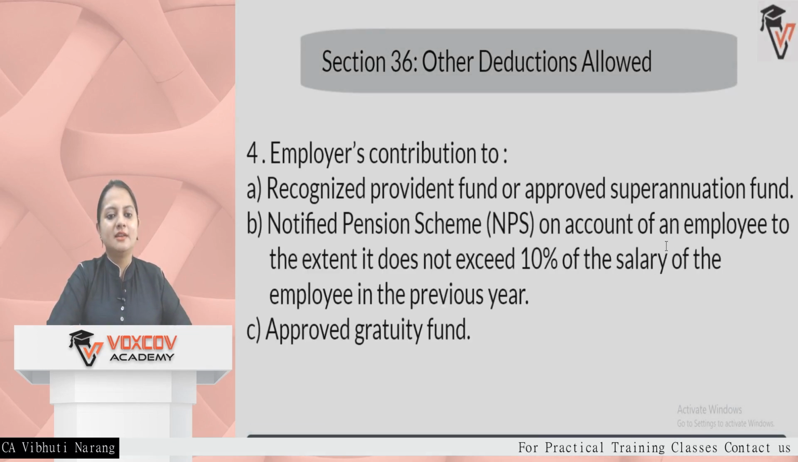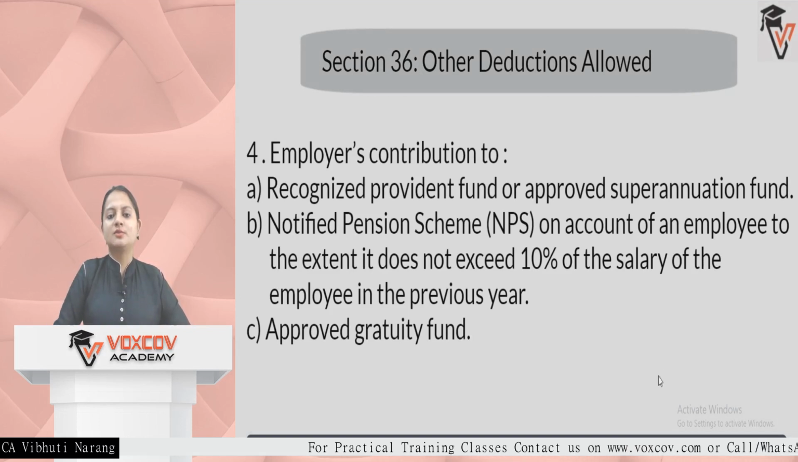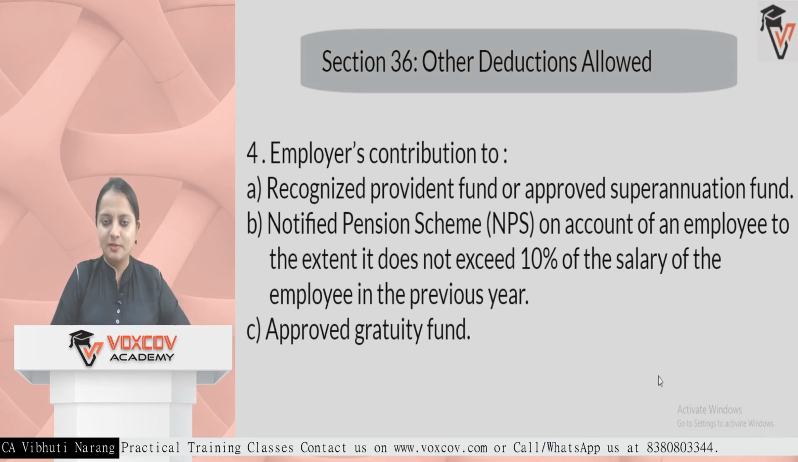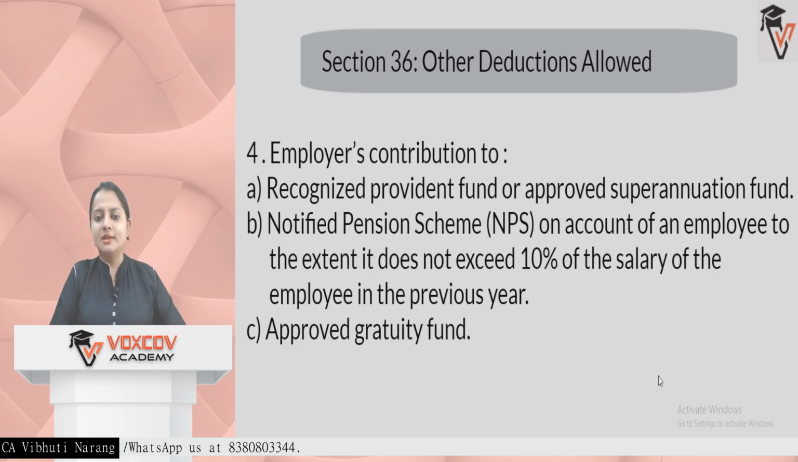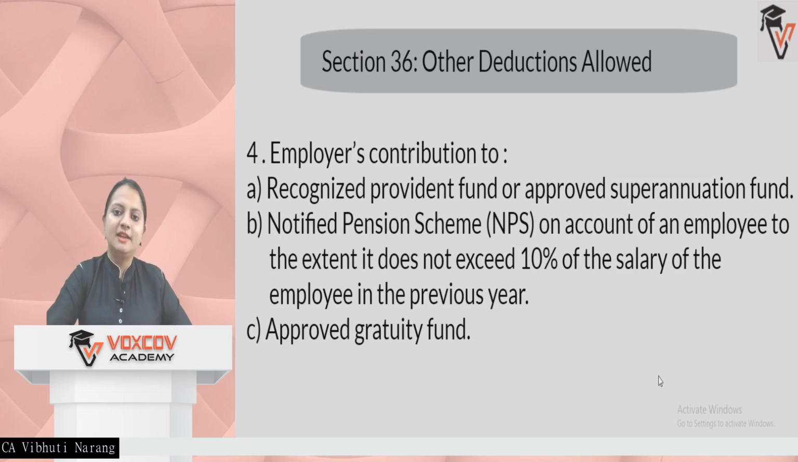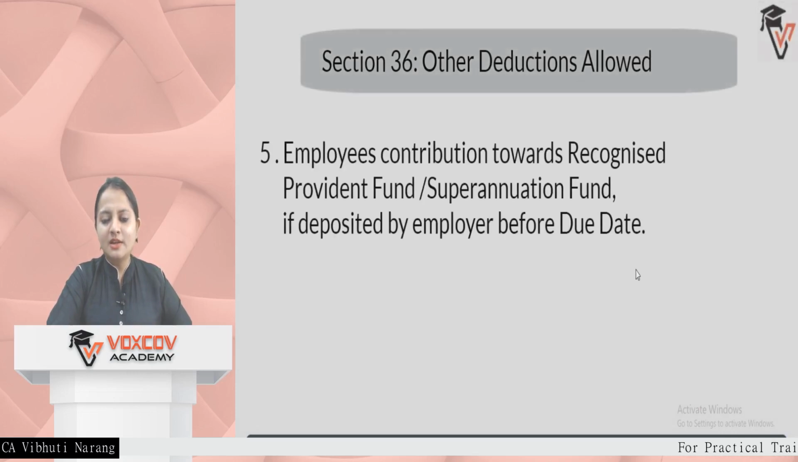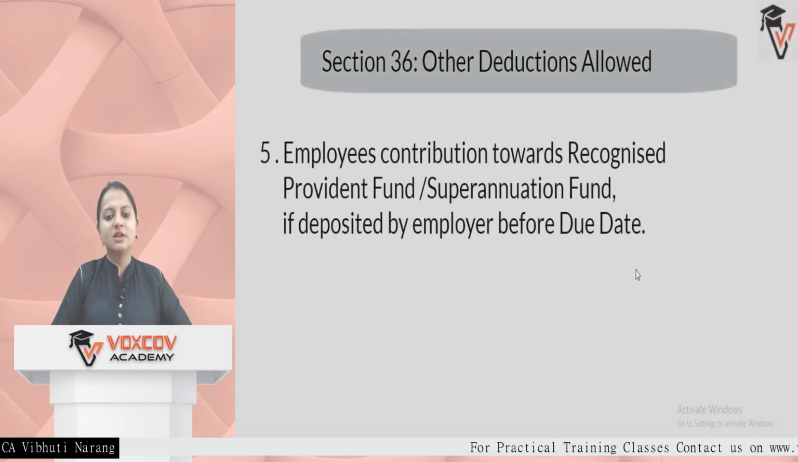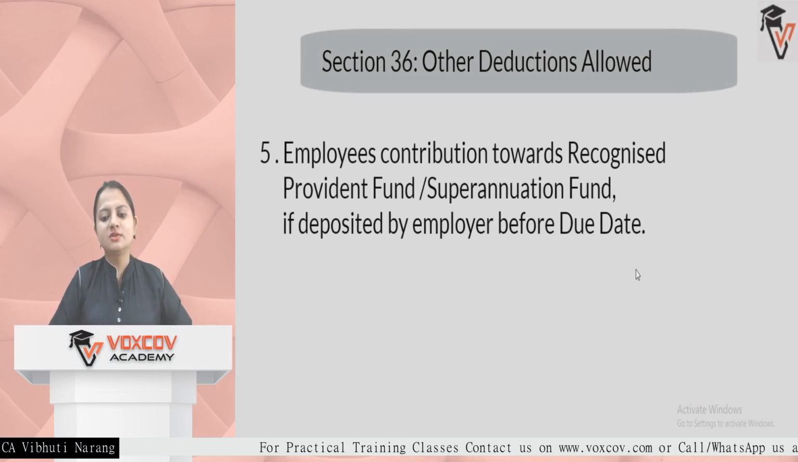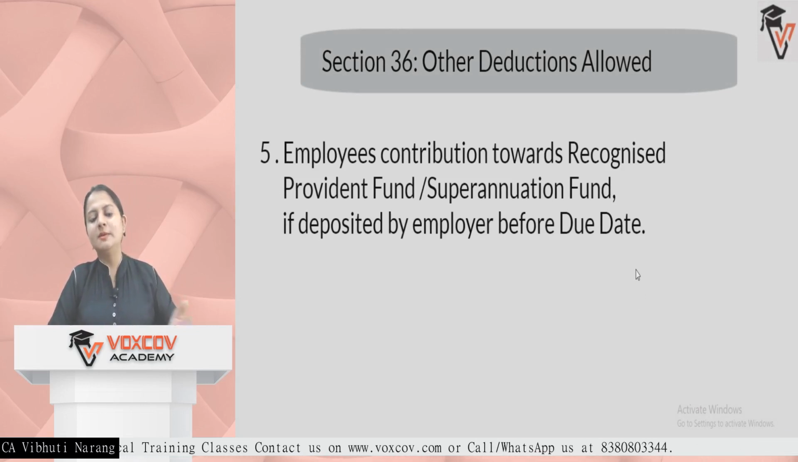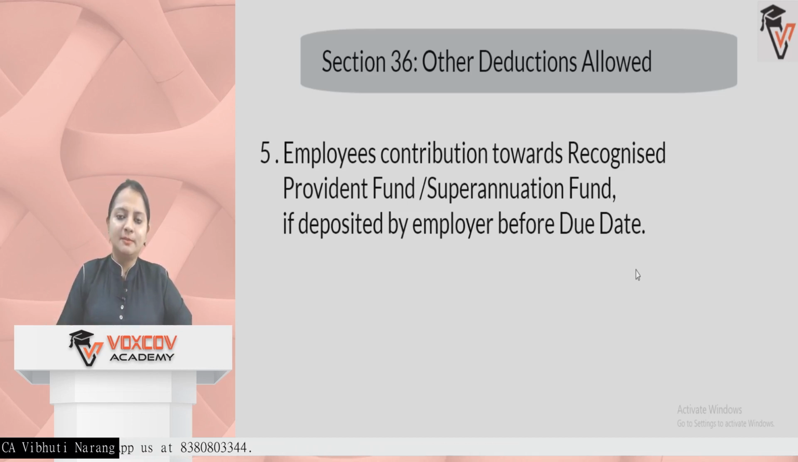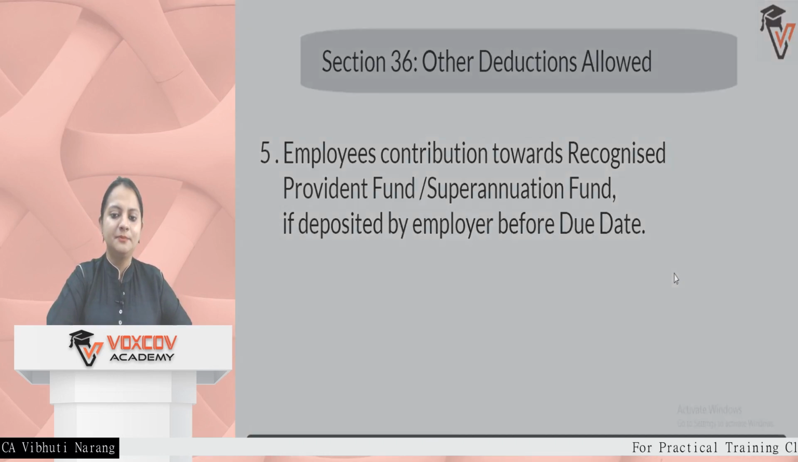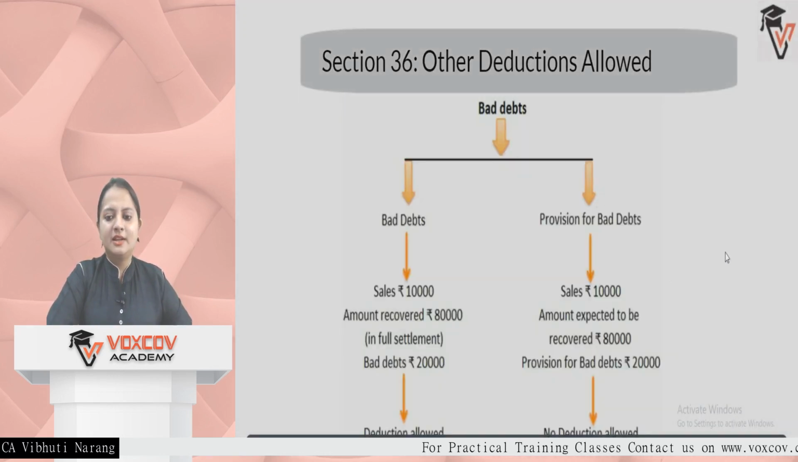The next important thing is any employer which is contributing to any recognized provident fund, superannuation fund, gratuity fund, national pension scheme, notified pension scheme. Any such contribution being done by the employer is very well allowed under section 36. But suppose the employer is paying on behalf of the employee for such recognized funds before the due date, then also it will be allowed as deduction. The employee may give his share to the employer to be paid by the employer. So when the share of the employee is received by the employer, it is his income. To claim it as deduction, he has to pay it before the due date. That is section 43B.